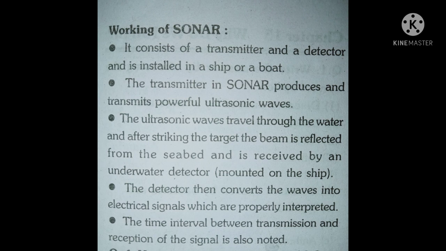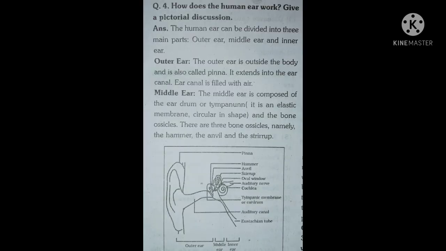Third, remove the fourth one. The detector then converts the waves into electrical signals which are properly interpreted. Fourth, the time interval between transmission and reception of the signal is also noted. Complete. Question fourth. How does the human ear work?